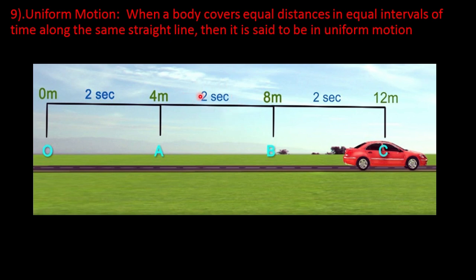In this case, the car is covering equal distances in equal intervals of time along the same straight line. So, uniform motion can be defined as when a body covers equal distances in equal intervals of time along the same straight line. A plane flying in a particular direction at a constant speed and an ant moving along a straight line at constant speed are also examples of uniform motion.